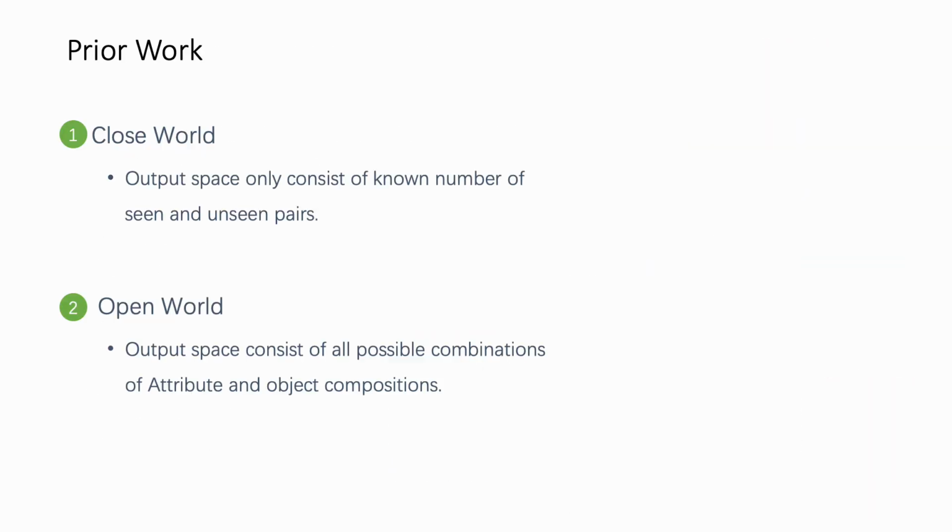Prior works can be categorized into two distinct groups based on the output prediction space, referred to as closed world setting and open world setting. Conventional CZSL methods utilize a closed world setting in which both seen and unseen pairs are present during inference evaluation. Yet the output space only consists of a known number of seen and unseen pairs. On the contrary, in open world setting, the output space consists of all possible combinations of attribute and object pairs.